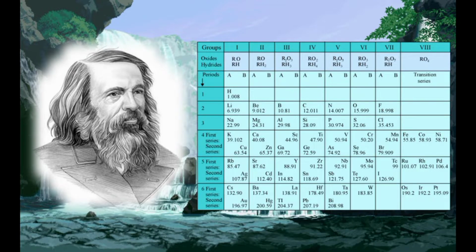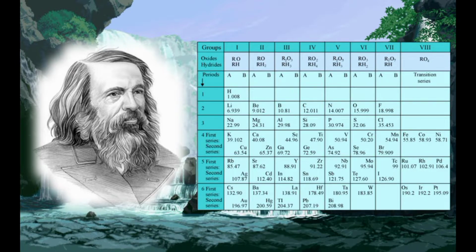He then took 63 cards and on each card he wrote down the properties of one element. He sorted out the elements with similar properties and pinned the cards together on a wall. He observed that most of the elements got a place in a periodic table and were arranged in the order of their increasing atomic masses. It was also observed that there occurs a periodic recurrence of elements with similar physical and chemical properties. On this basis, Mendeleev formulated a periodic law, which states that the properties of elements are the periodic function of their atomic masses.